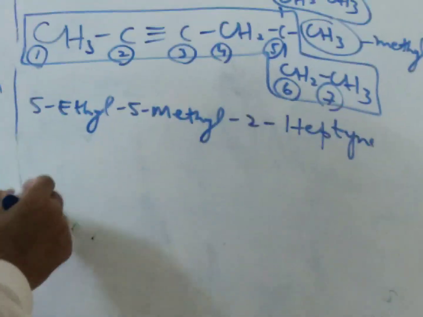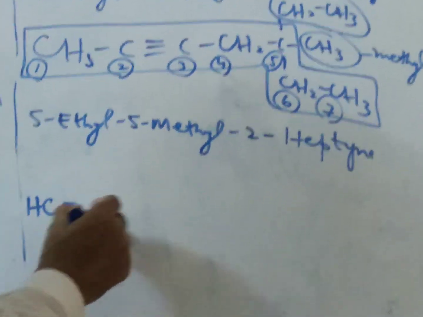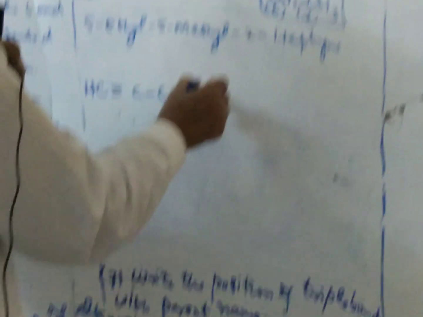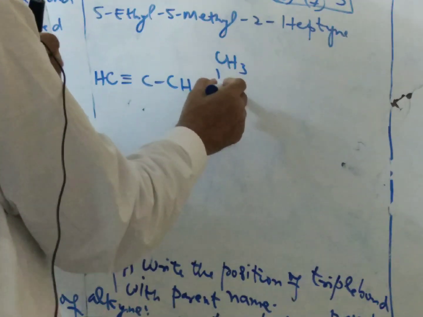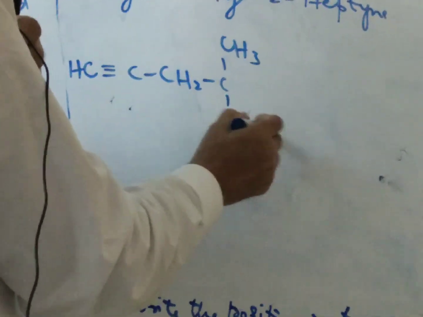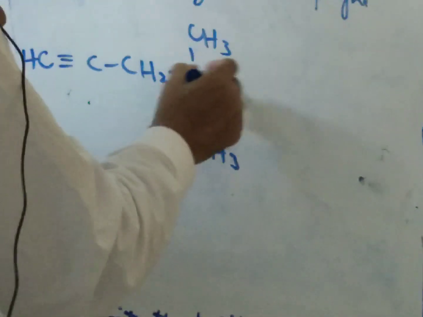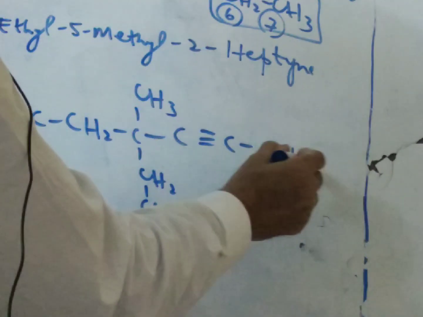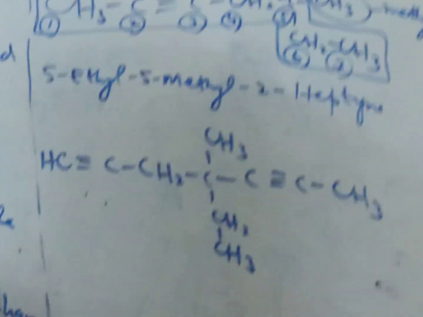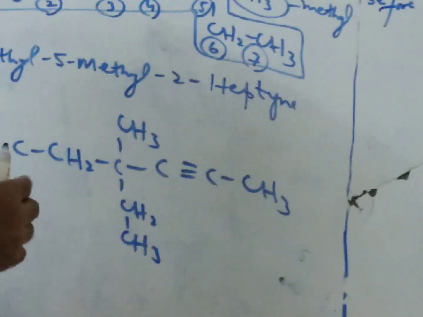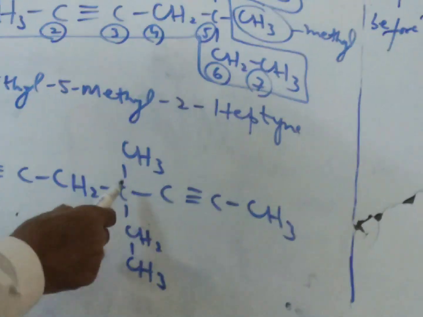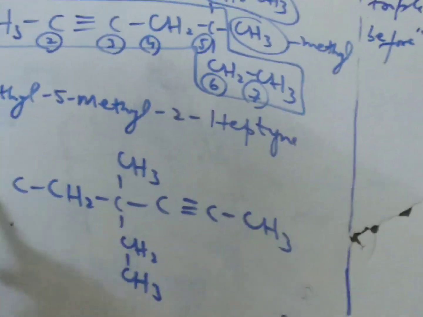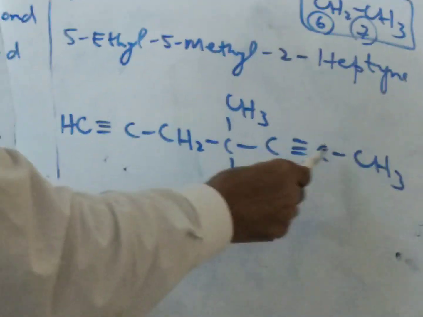Now consider another example. CH, CH2, CH3, CH2, CH3, C, C, this is the CH3. Now in this case, the longest chain: 1, 2, 3, 4, 5, 6, 7.